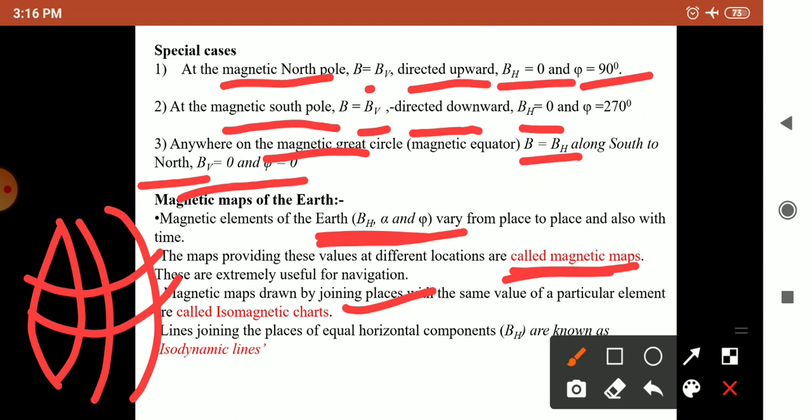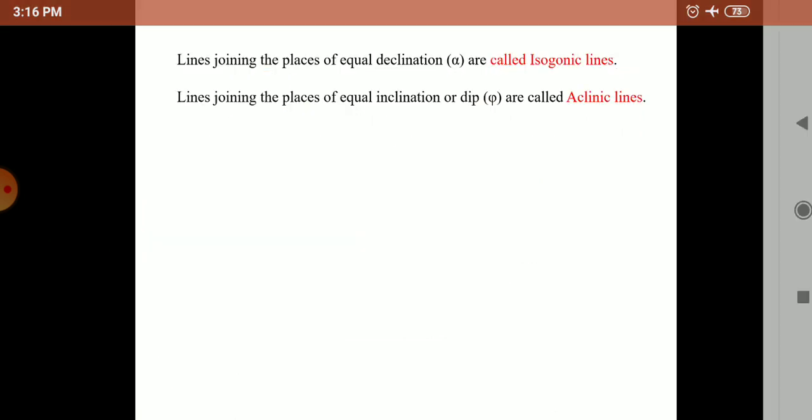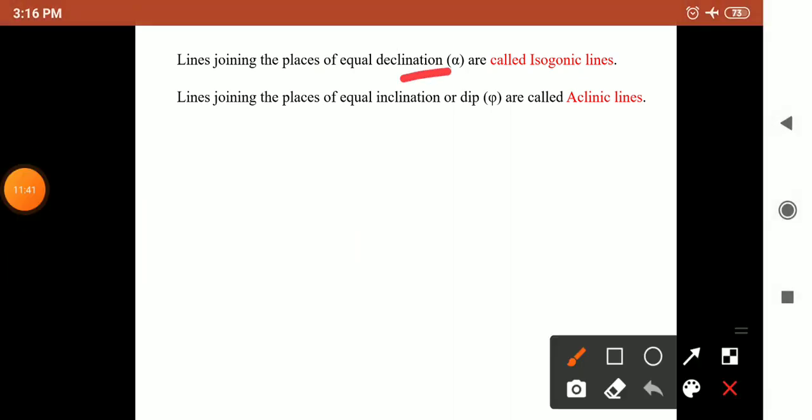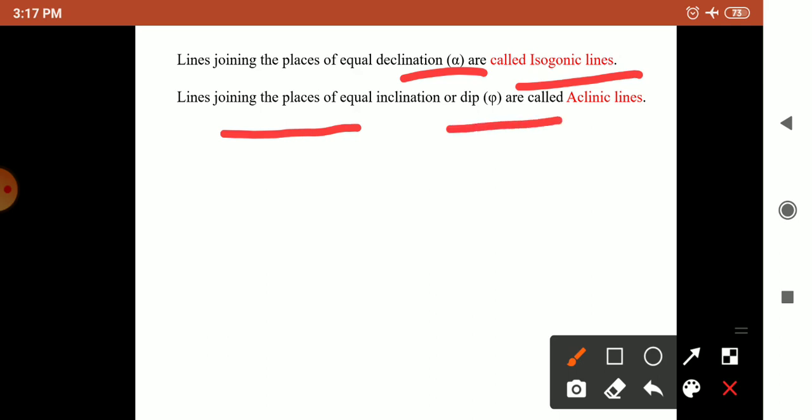Then lines joining the places of equal declination, that is alpha, are called isogonic lines, and lines joining the places of equal inclination or dip phi are called isoclinic lines. So this is about Earth's magnetic field.